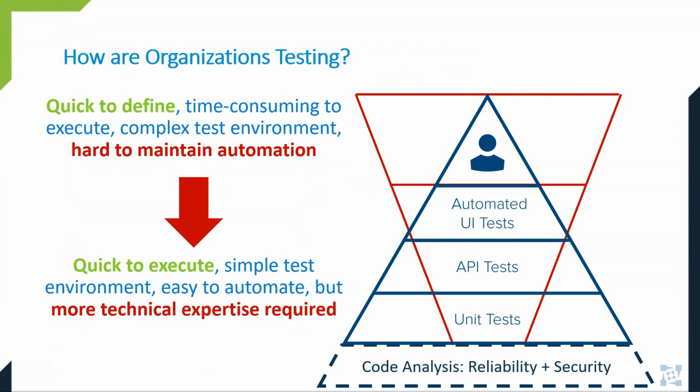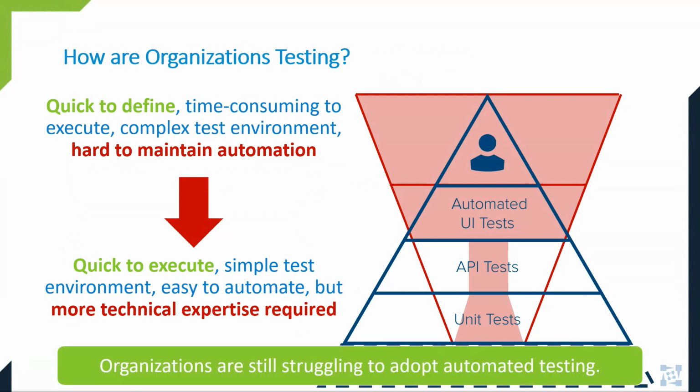When we dig a little deeper, we see that it's actually worse than an ice cream cone. We find that many organizations are skipping right past the API testing because it's hard to understand, and it often falls into a no man's land between dev and test roles and teams. Bottom line is that many organizations are still struggling with automated testing.